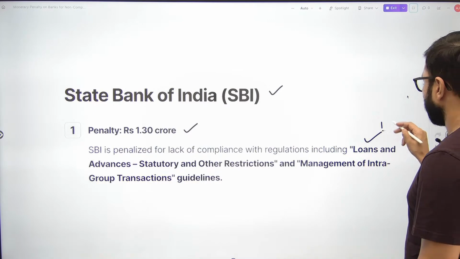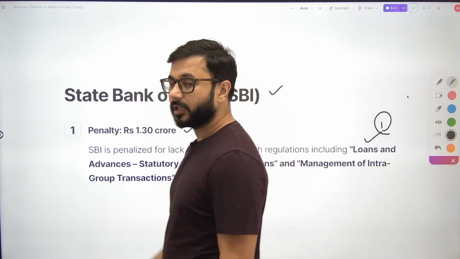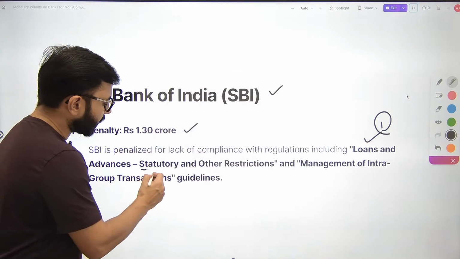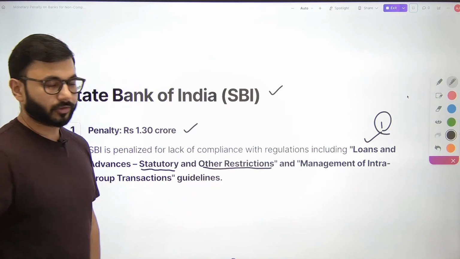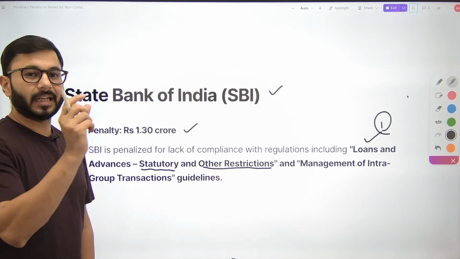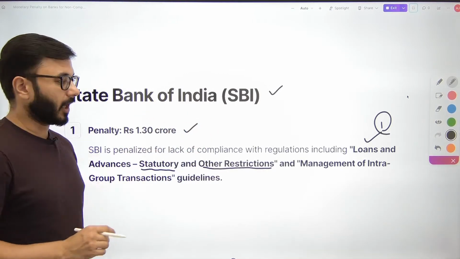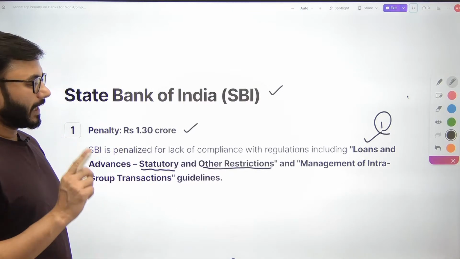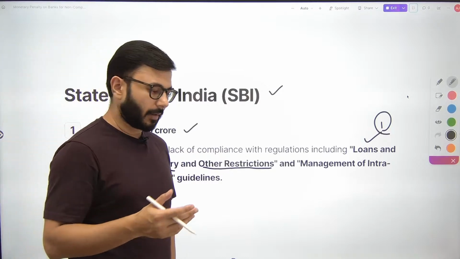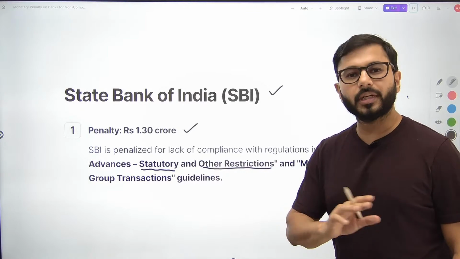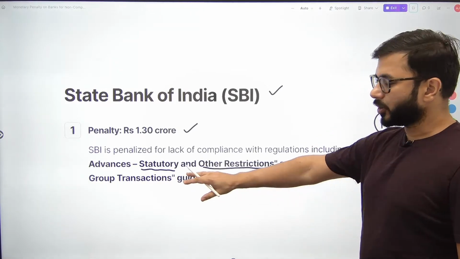Number one, loans and advances. Loans and advances means whatever loan the bank gives. Statutory and other restrictions. This is the name of one regulation that has been created by RBI, and the banks are required to comply with it. SBI was probably not able to comply with it perfectly. They must have made some mistake. We don't want to know that, because of which they've been penalized.